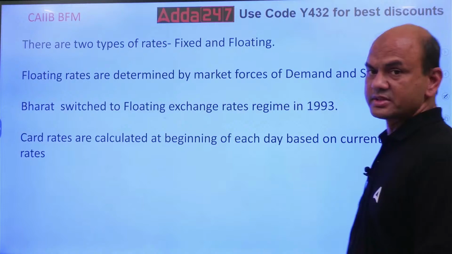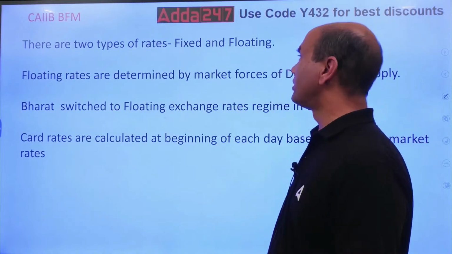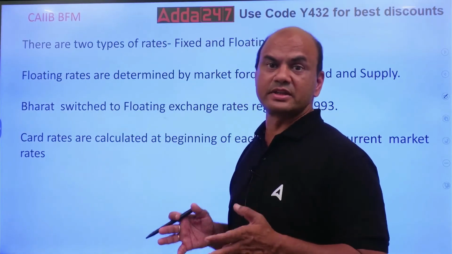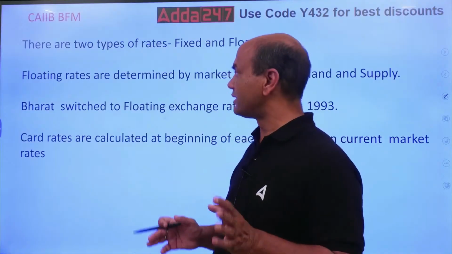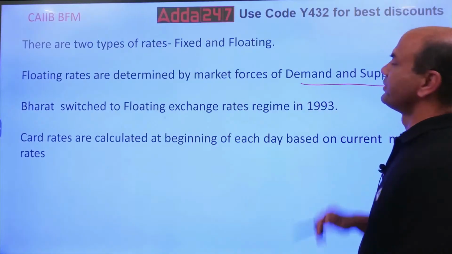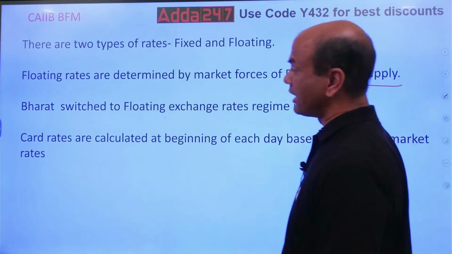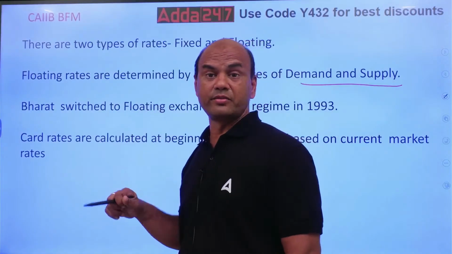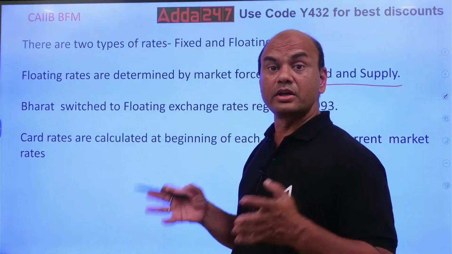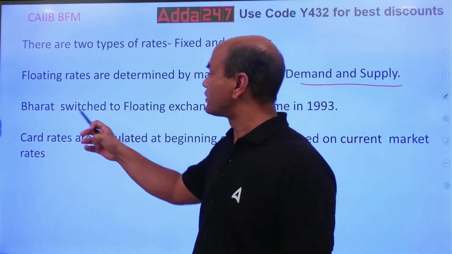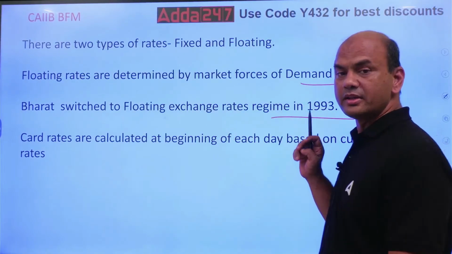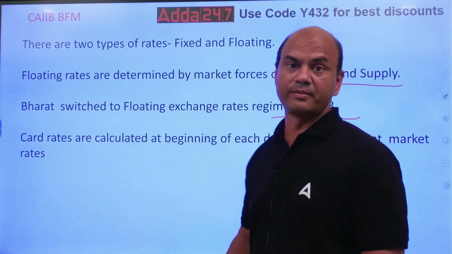There are two types of rates, fixed and floating. What do you mean by fixed and floating? Fixed rate means the country fixes the rate. Let's first read this. Floating rates are determined by the market forces of demand and supply. Bharat means India, but we call it Bharat now. I insist you all call it Bharat now. That's the real name. So Bharat switched to a floating exchange rate regime in 1993.